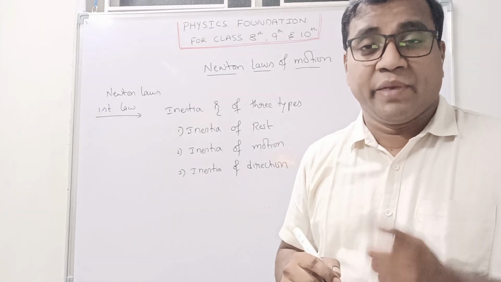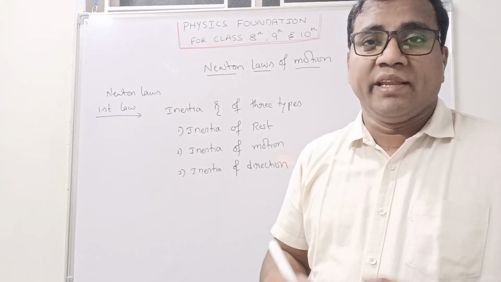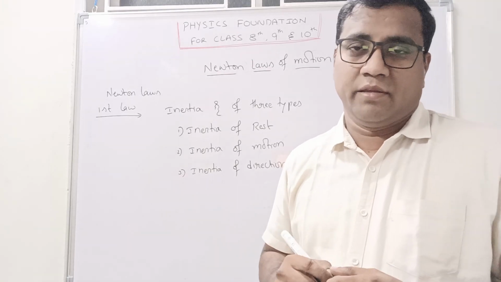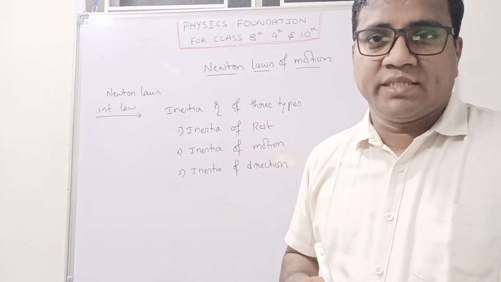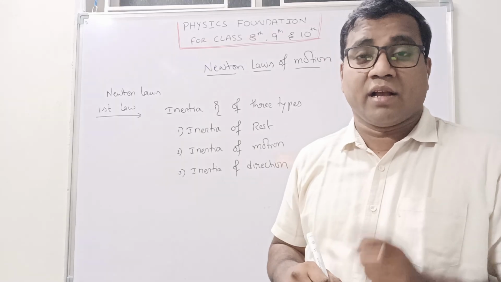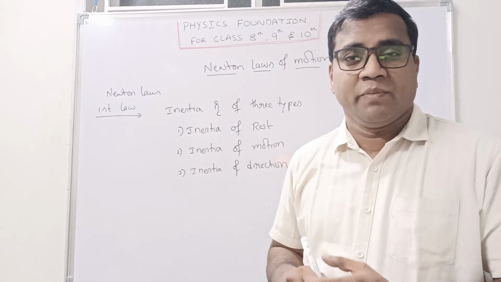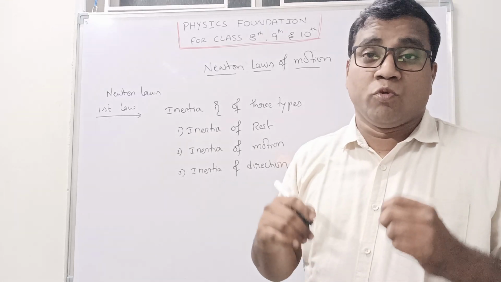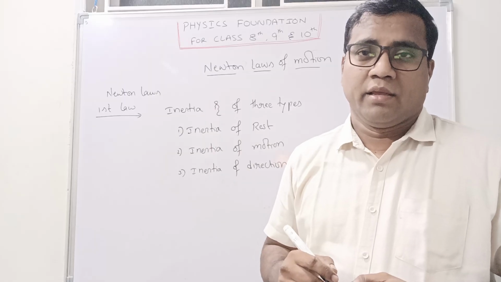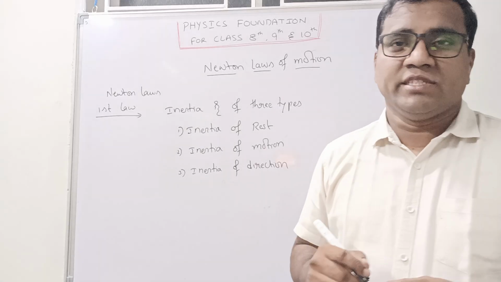Inertia of rest means the body has a tendency to continue in its rest state only. This is called the law of inertia of rest. Inertia of motion means the body has a tendency to continue in its motion only.